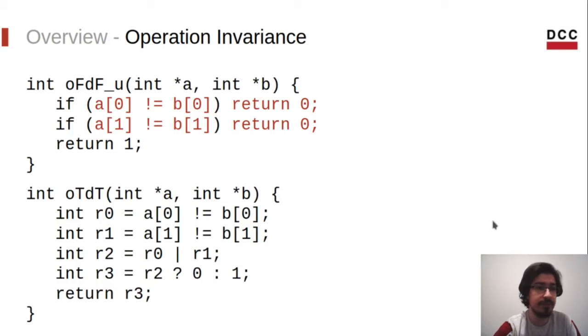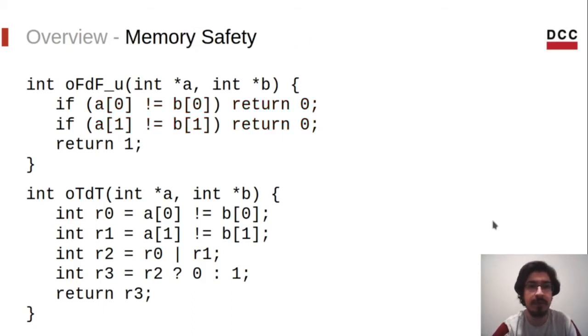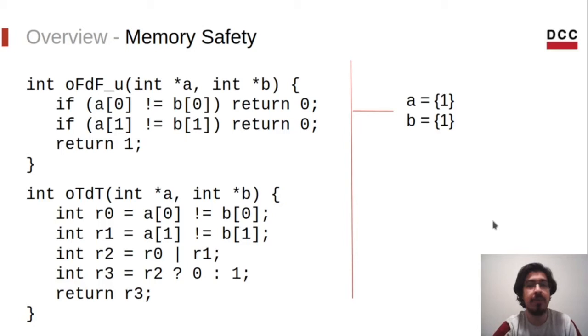Here is a version of this function that is operation invariant now, OTDT. But now we have a problem. Recall that I said that the transformation should not introduce any bugs. It should be memory safe. Well, what happens if there is a call to those functions with arrays of size 1?